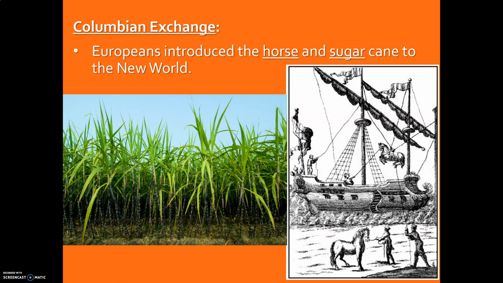Now, two key things we want to talk about. This is going to have a big effect going forward. Will be the arrival of the horse. The Europeans are going to bring this over here. The people in the Americas had never seen such a thing. And then we have sugarcane being brought over from the Old World to be grown in the New World.